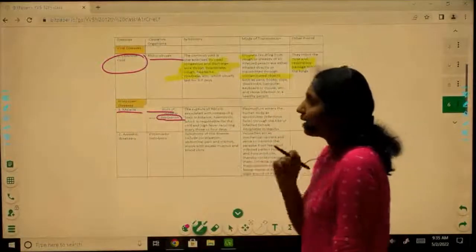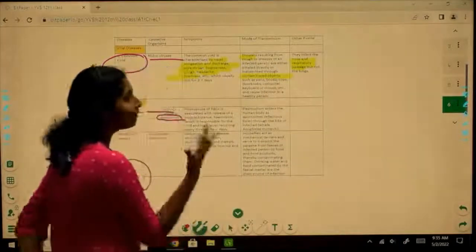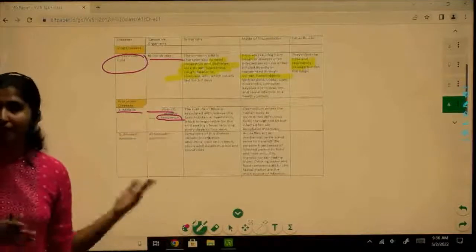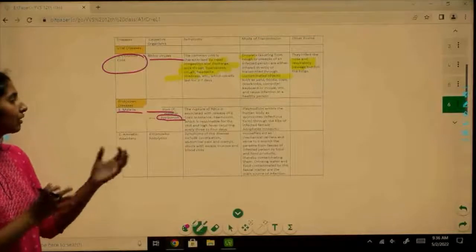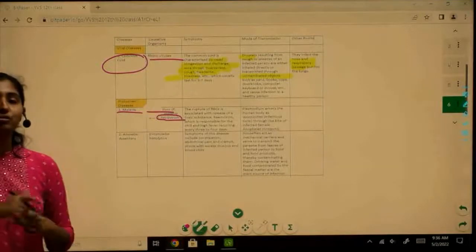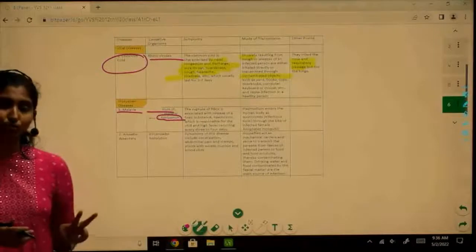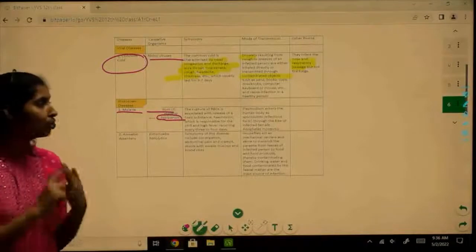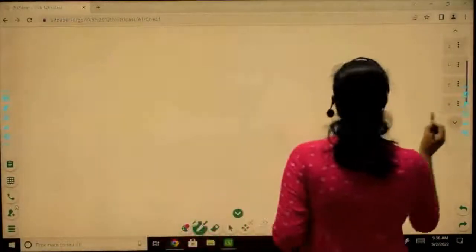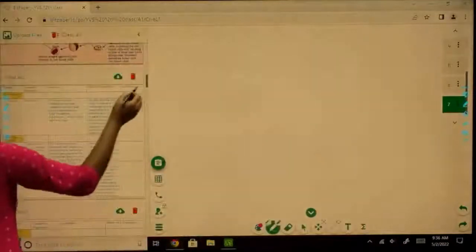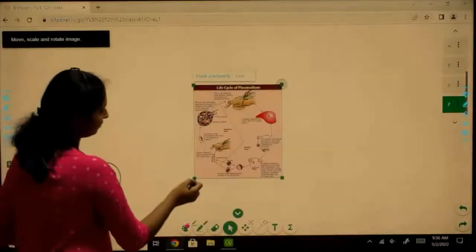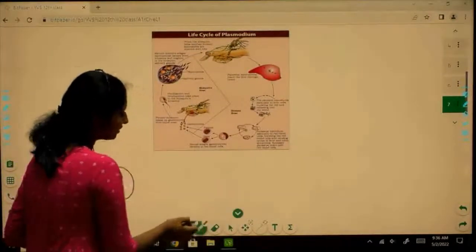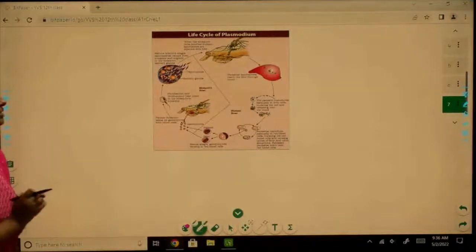Okay. So what is happening in malaria? To understand that, we'll have to look at a diagram. Before coming to that, this protozoan disease is caused by Plasmodium, which has 3 species of its own, right? And for this particular protozoan to complete its life cycle, it requires 2 hosts. It requires man as well as a vector, that is the mosquito. So we'll take the help of a diagram and understand the process better. Now this diagram shows us the life cycle of Plasmodium.